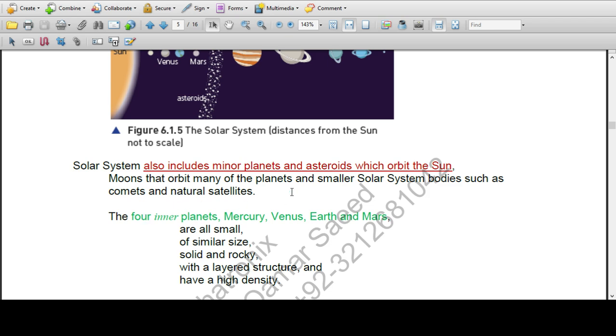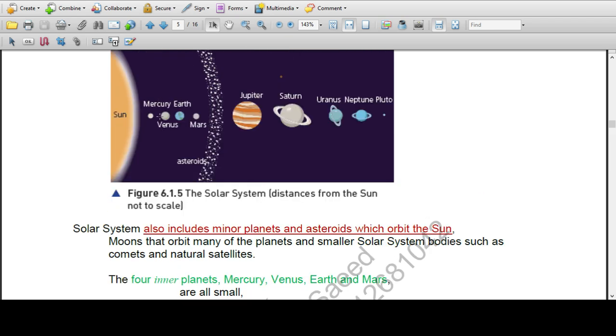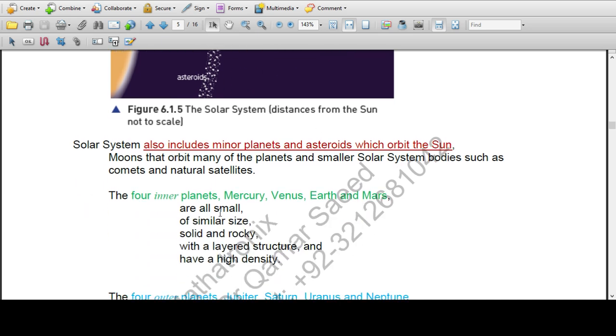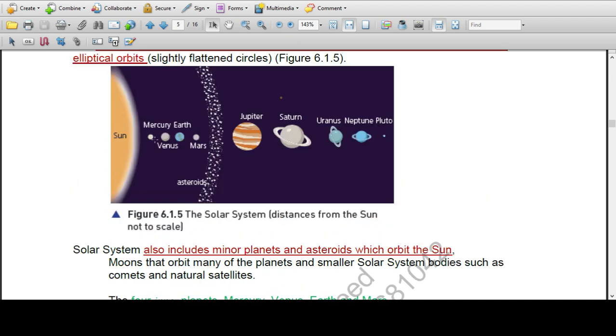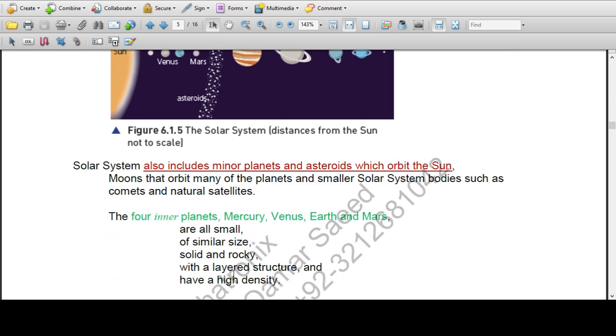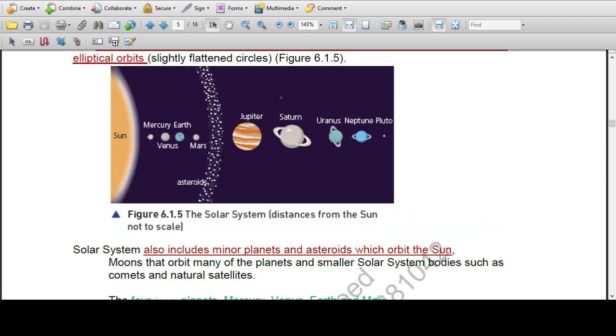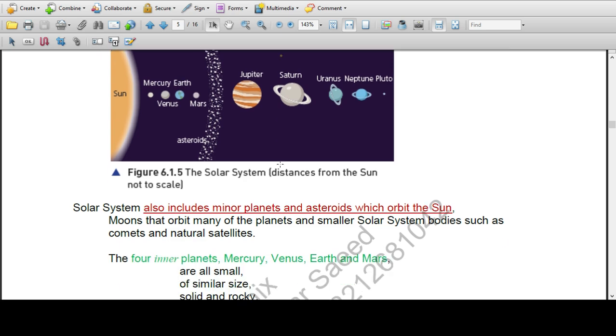The 4 inner planets are Mercury, Venus, Earth and Mars. These 4 planets are all small and of similar size, solid and rocky, with a layered structure and a high density.